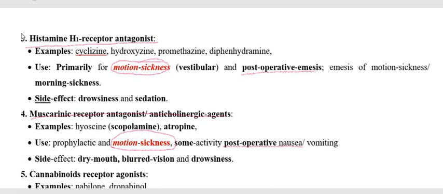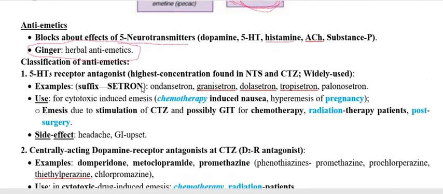So the H1 receptor blocker and the muscarinic receptor blocker are specifically the drugs for motion sickness. However, the other drugs that we are going to discuss are mainly used to treat emesis or vomiting caused by chemotherapeutic agents. No doubt radiation therapy emesis is also there, but mainly it is emesis because of the use of chemotherapeutic agents. Now we have to go through the classification.